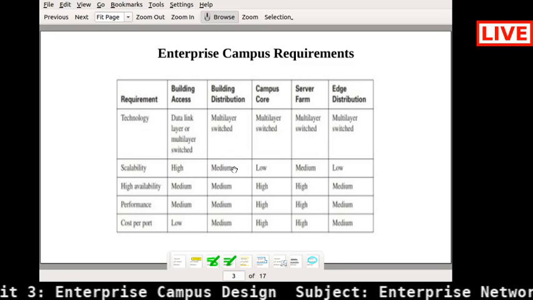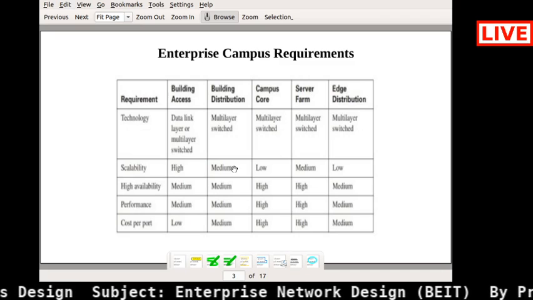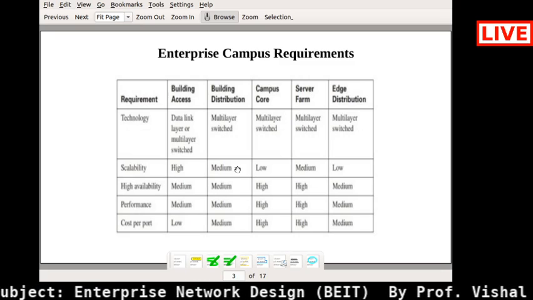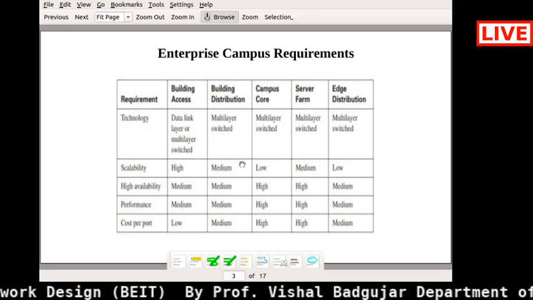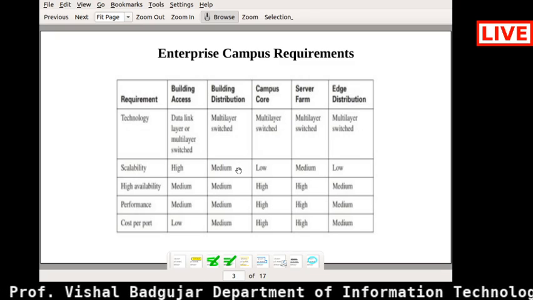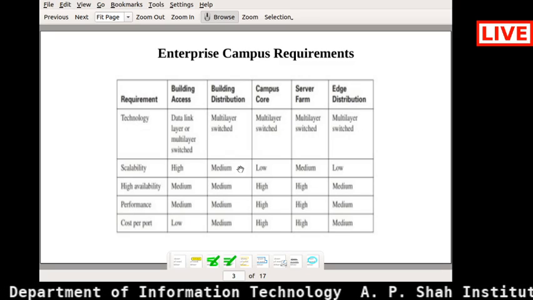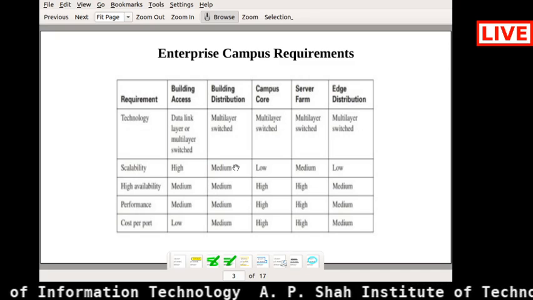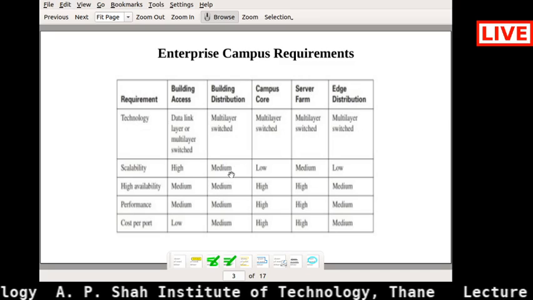Why will it be medium scalable? You must know the functionality of the distribution layer. In the distribution layer, policy-based connectivity is there, so you are going to enforce some policies in this distribution layer.